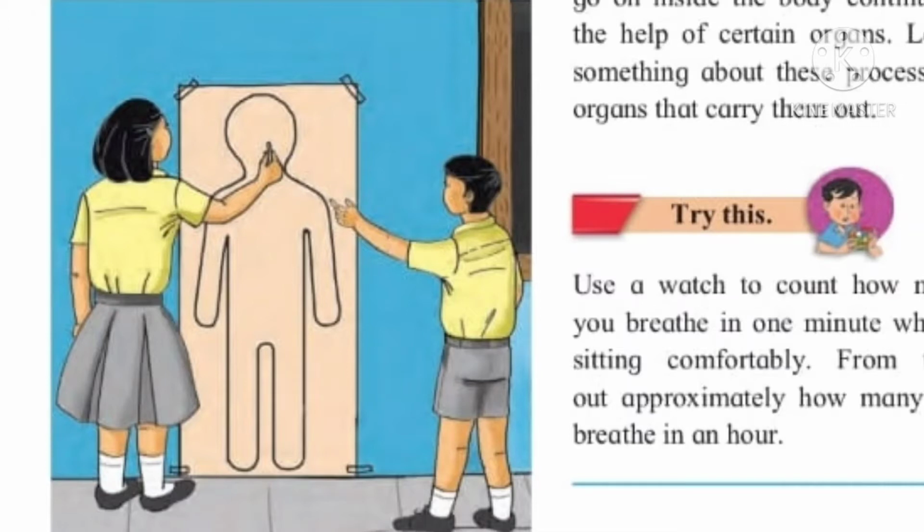Let us try to answer these questions. We will begin with our brain, which is situated in our head. Human brain is situated in the cranial cavity. Function of the brain is to maintain coordination in the body. So the brain's main function is to bring about coordination among the other organs in our body.